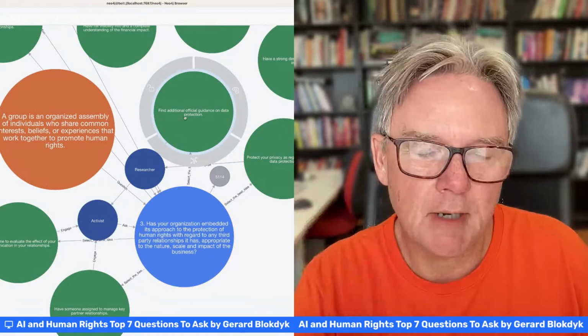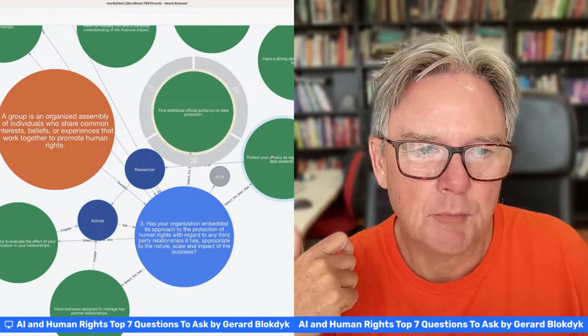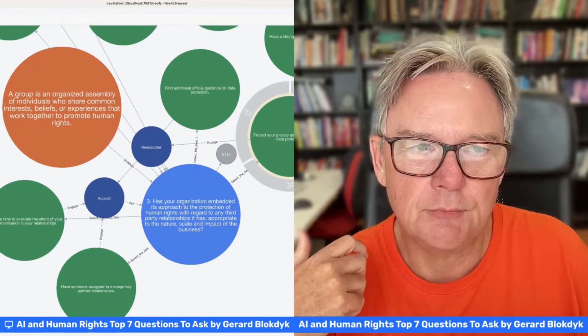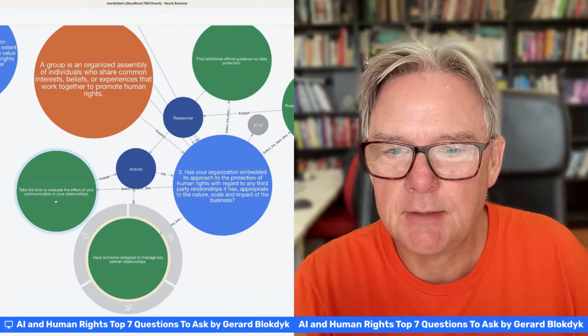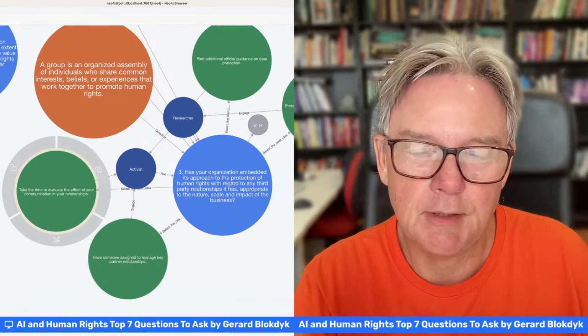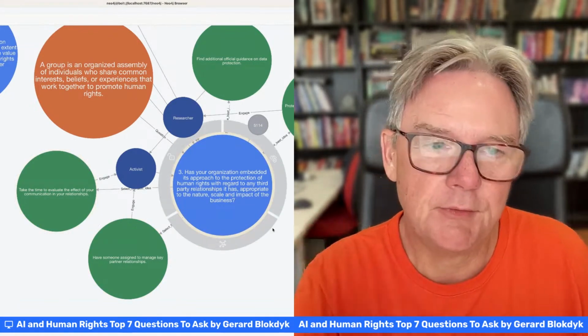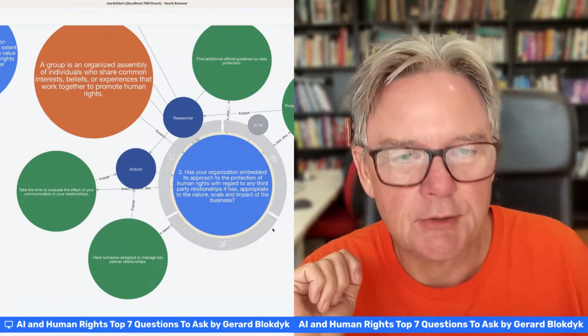Find additional official guidance on data protection here. Protect your privacy with regard to the use of data protection. Have someone assigned to manage key partner relationships. Take the time to evaluate the effect of your communication in your relationship in relation to the protection of human rights.